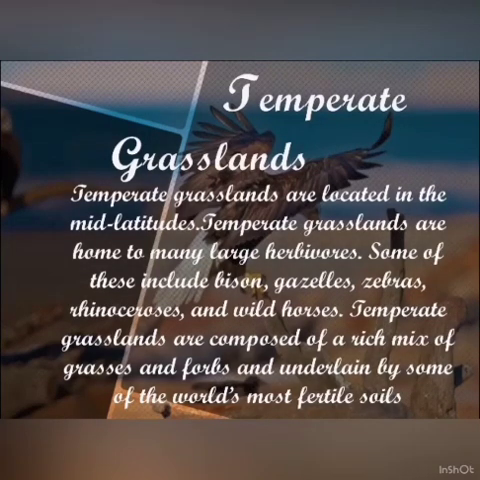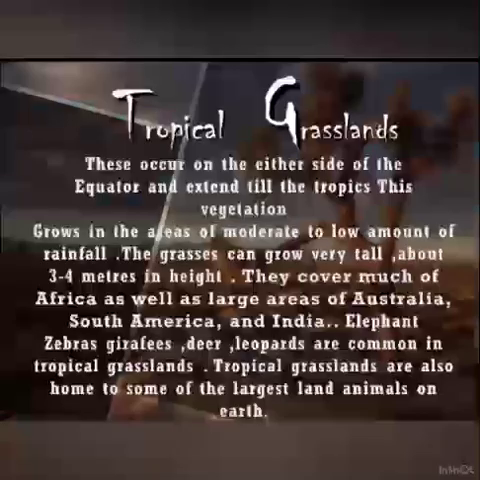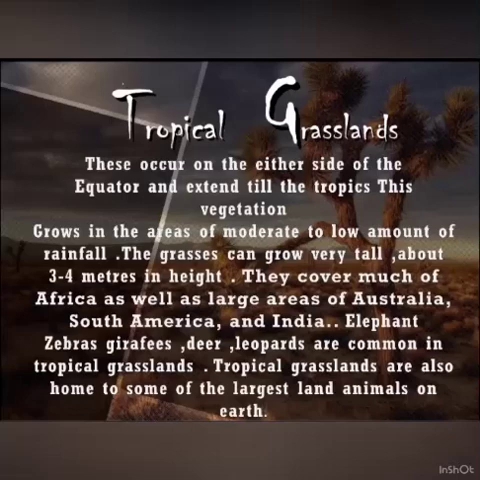Temperate grasslands are composed of a rich mix of grasses and forbs and underlain by some of the world's most fertile soil. Now we will be talking about the tropical grasslands. The tropical grasslands occur on either side of the equator and extend till the tropics. This vegetation grows in the areas of moderate to low amount of rainfall. The grasses can grow very tall, about 3 to 4 meters in height. Tropical grasslands are also home to some of the largest land animals.